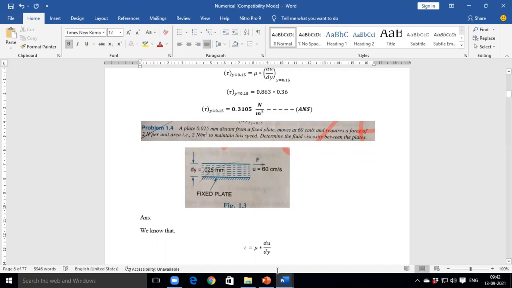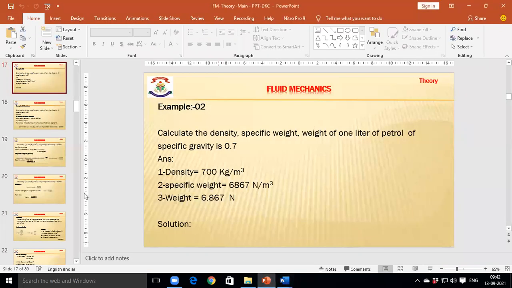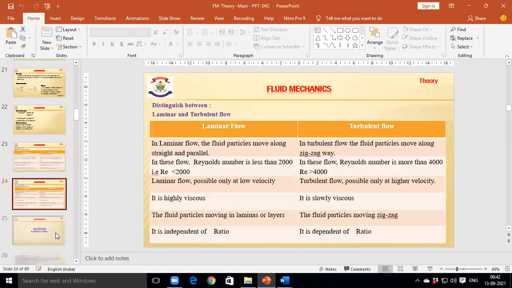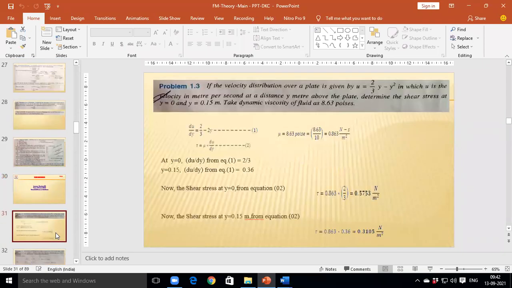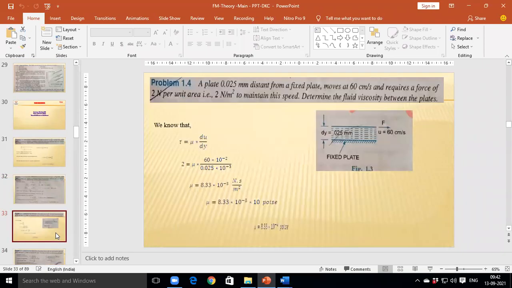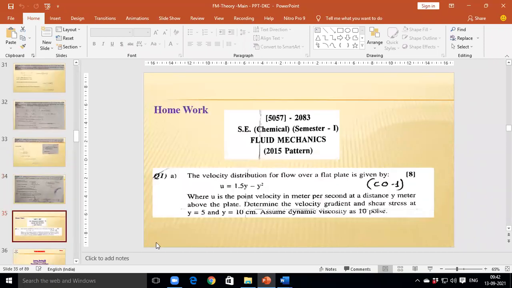This numerical was asked in a question paper. I will show you the numerical in the question paper. See this numerical. How many marks for this numerical? 8 marks.